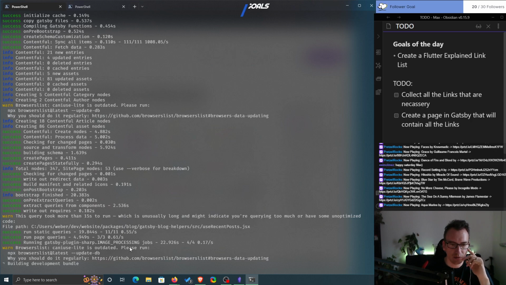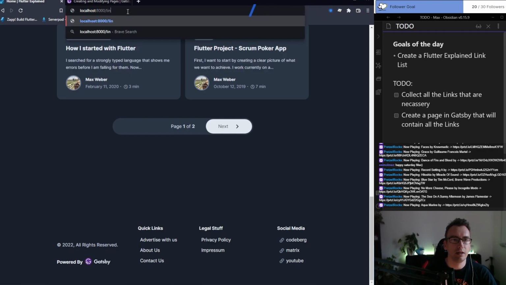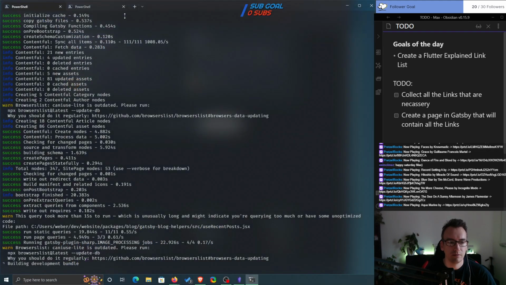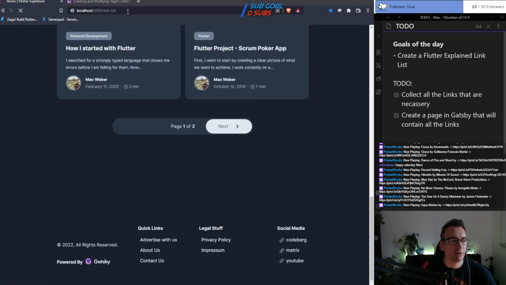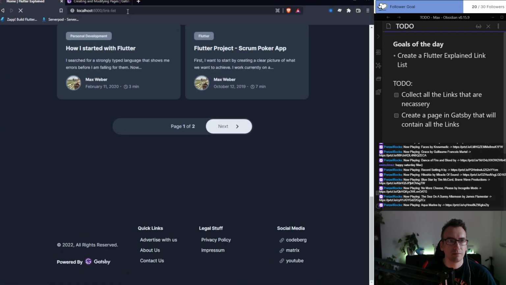Page queries, image processes. So and then let's check quickly. So we are here, and then we would have something like /link list, if everything works like I expect. Interesting.